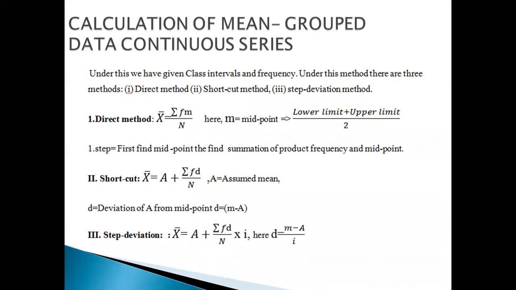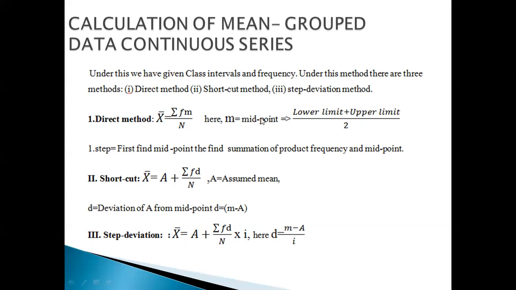So the question arises which method we have to adopt. It depends on your syllabus. As per your syllabus, the direct method is given, so I am concentrating more on this method, but we have worked out all these methods. The direct method: X bar is equal to sigma fm divided by n. What is m? M means midpoint. How to find the midpoint? Midpoint is the lower limit of a class interval plus the upper limit of the class interval, that is the class limits, divided by 2. That will give the midpoint.